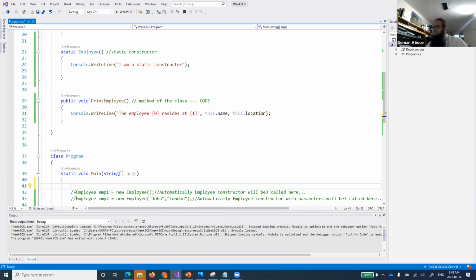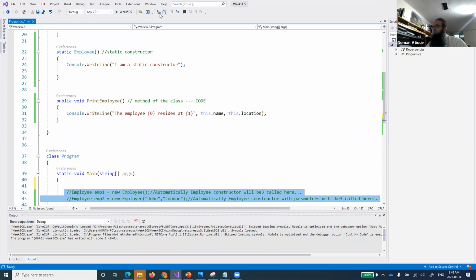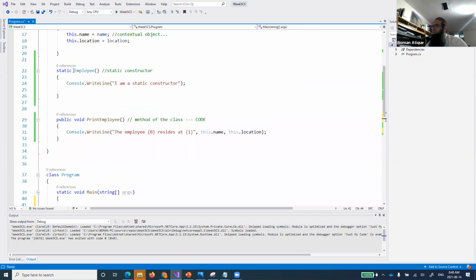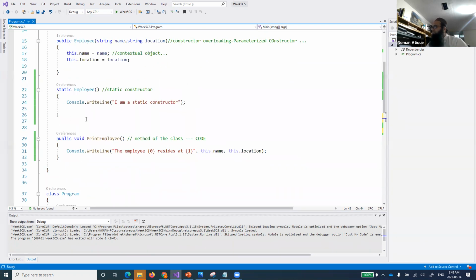So again, this static constructor is typically called at the time of creation of an object. Of course, as we say, you need to create an object. So if you do new Employee, technically you are trying to instantiate that object, and this constructor will be called typically over there. So these are called the static constructor.